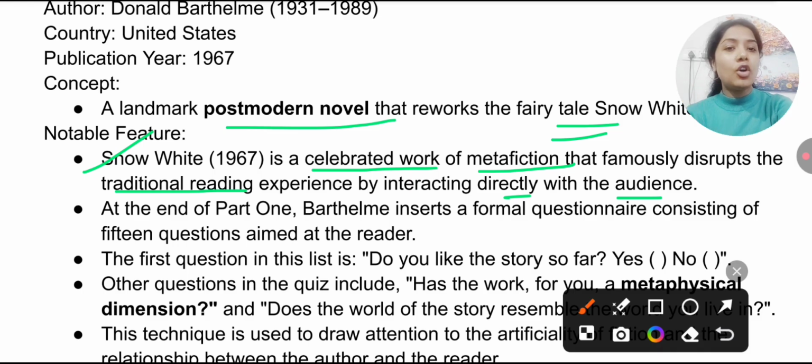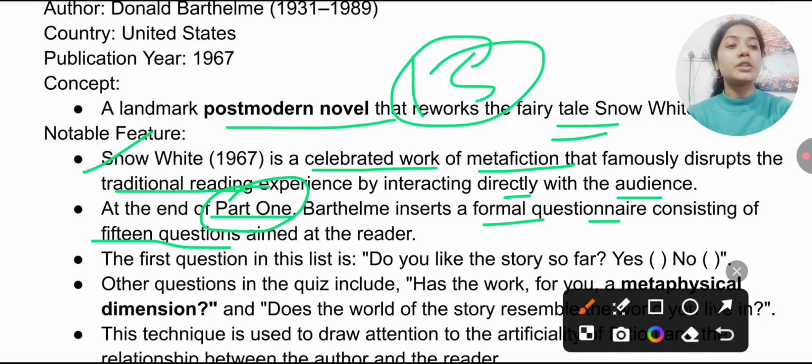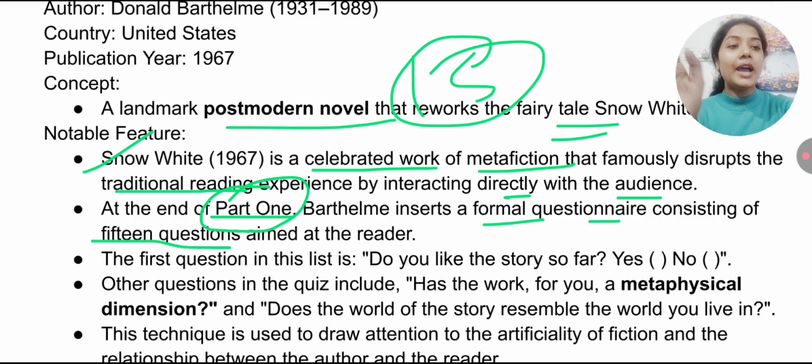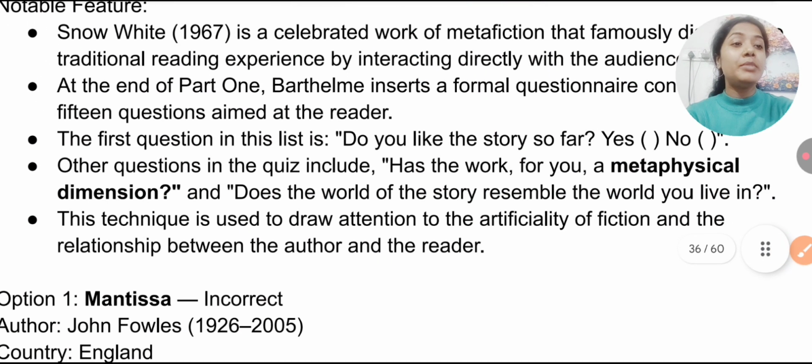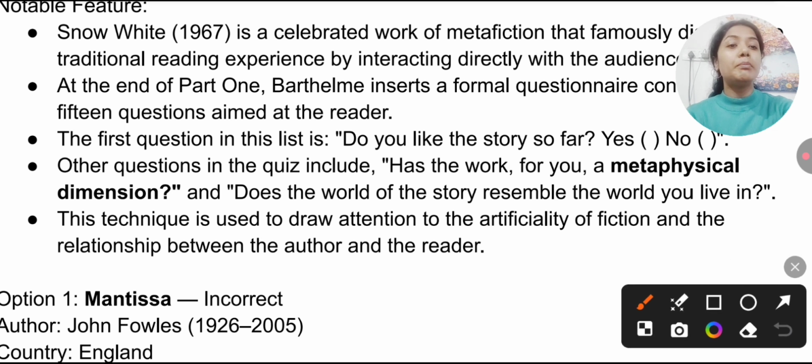And at the end of part 1, remember, Barthelme inserts a formal questionnaire consisting of 15 questions aimed at the reader. How many questions? 15 questions that the writer has aimed here. And here are the questions you must remember. If they have given one question, they might give many.